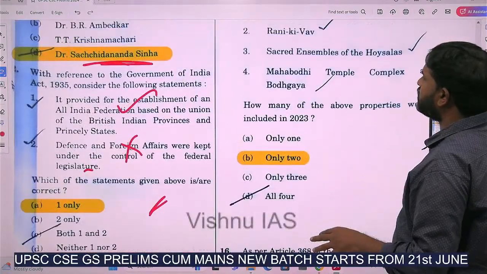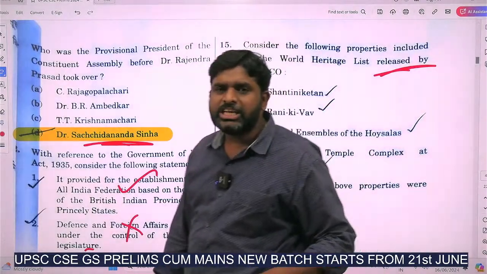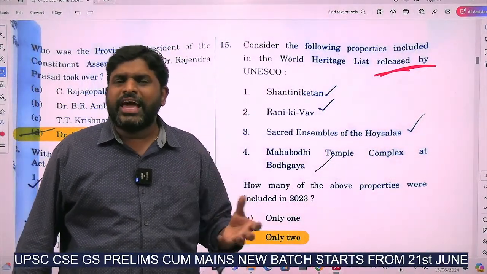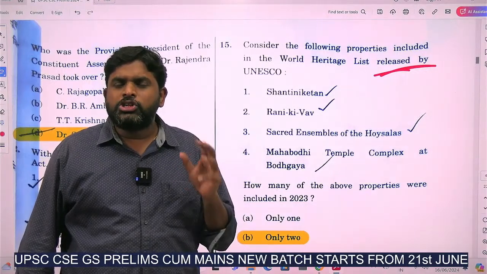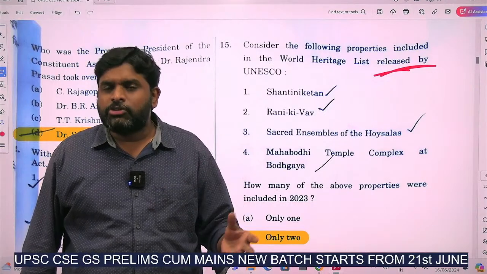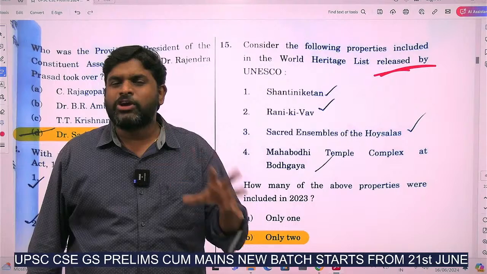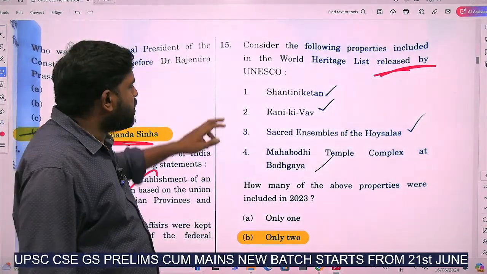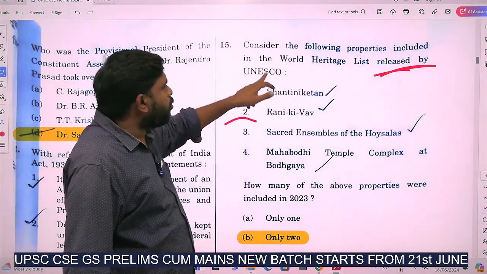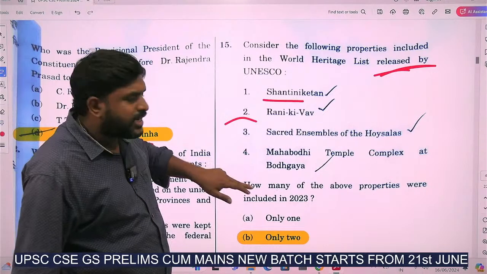And the next question is, consider the following properties included in the World Heritage List of UNESCO. Which are the recently included UNESCO World Heritage Sites in this list? Shantiniketan recently, correct.